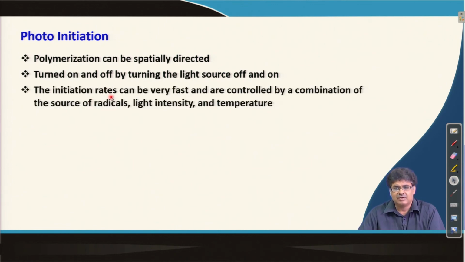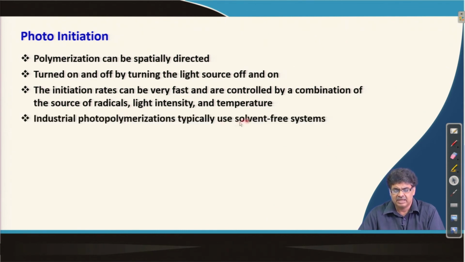The initiation rate can also be very fast and can be controlled by factors like the source of radicals, light intensity and temperature.